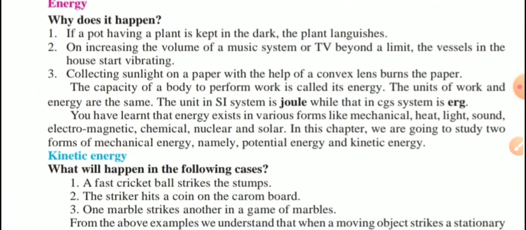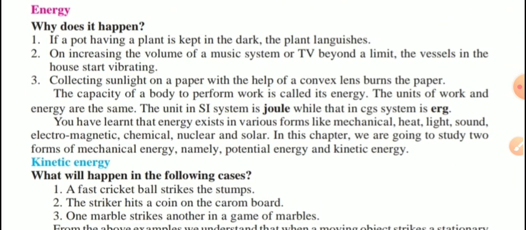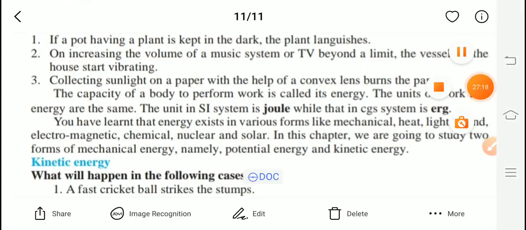Today we learned the concept of energy and two types of mechanical energy: kinetic energy, its expression and definition; and potential energy, its definition and derivation or expression. Some solved examples and activities are given in our textbook, so we learned in detail. So see the video carefully and try to write down the answers of the given assignment. Thank you.